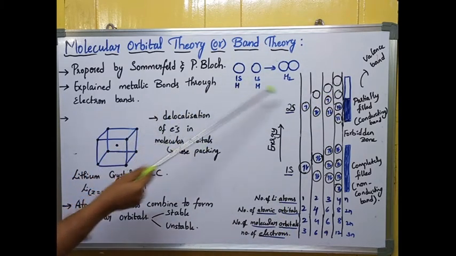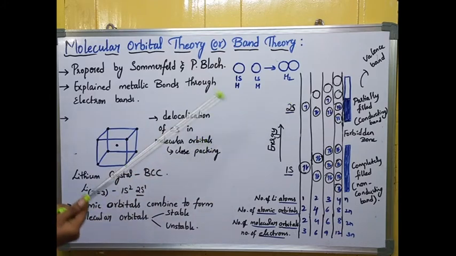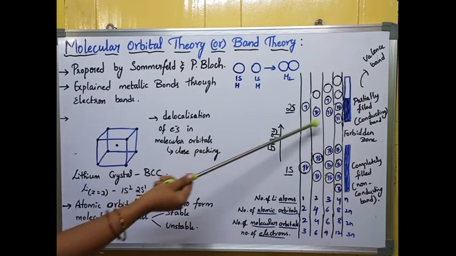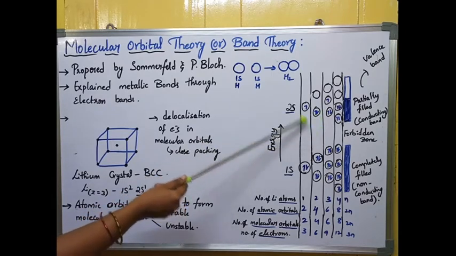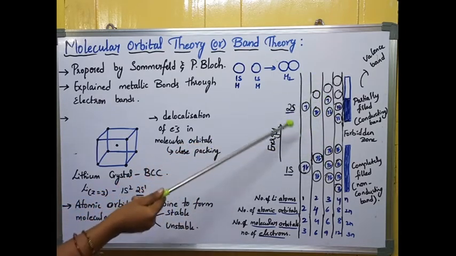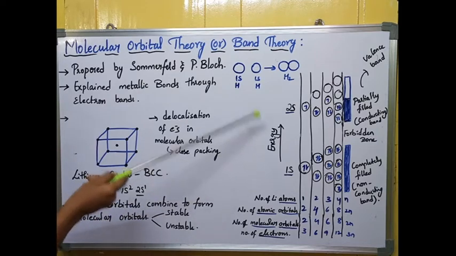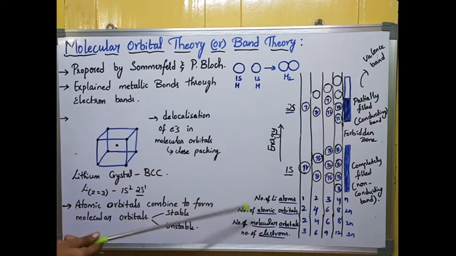This delocalization is responsible for conduction of electricity or thermal properties and gives the structure close packing. Mainly unpaired electrons are responsible for the formation of the metallic bond. So this is the lithium structure and the formation of bonds in lithium.